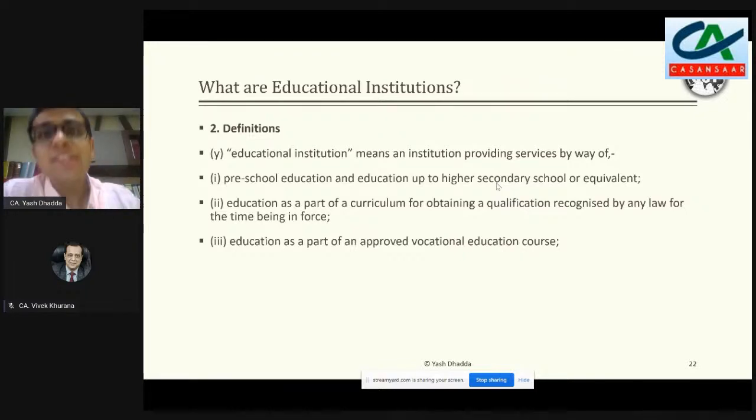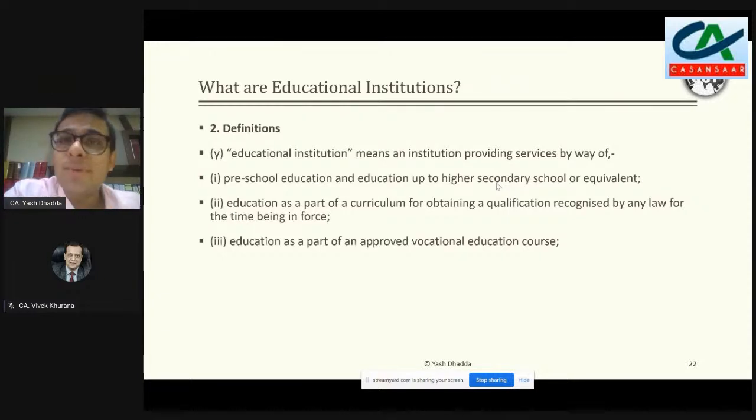Otherwise, getting knowledge from the tuition, I may have a knowledge which is better than anybody else who has actually taken that higher secondary education, but still, to my understanding, for the purpose of this definition, they would not be covered here. Then comes the education after school, where education is part of the curriculum for obtaining a qualification recognized by any law for the time being in force, and this covers all kinds of bachelor's courses and the post bachelor courses, graduations, and the PG courses and the doctorates, anything of that sort, where it is recognized by any law for the time being in force.